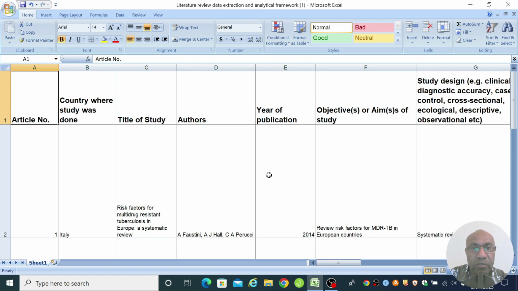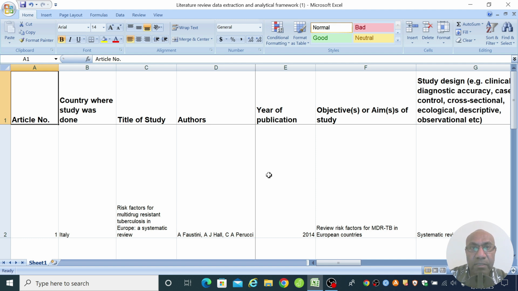In this video, we will go over this Excel sheet framework. This is a framework that I created to summarize and analyze information or data that you may read and extract from research articles when you are doing a literature review. And I have used the Prisma framework. I have also used the PICO framework to create this table.